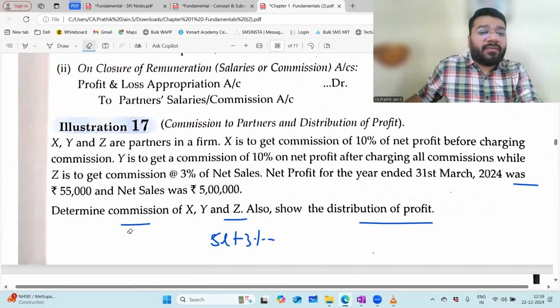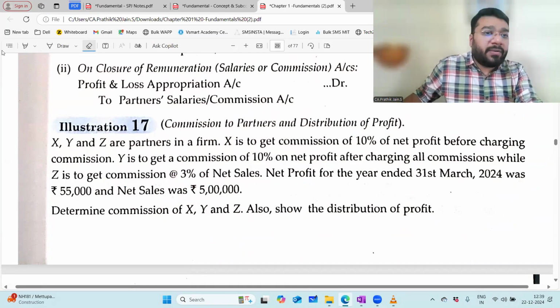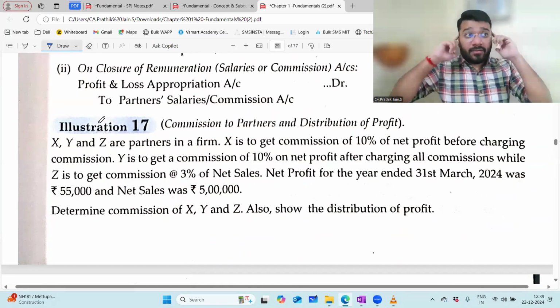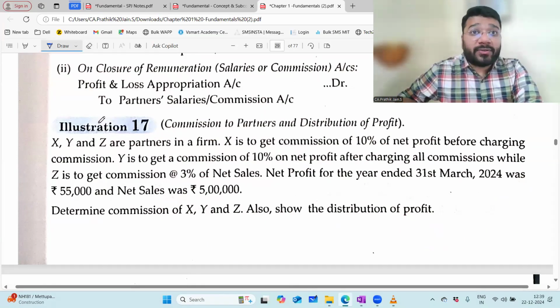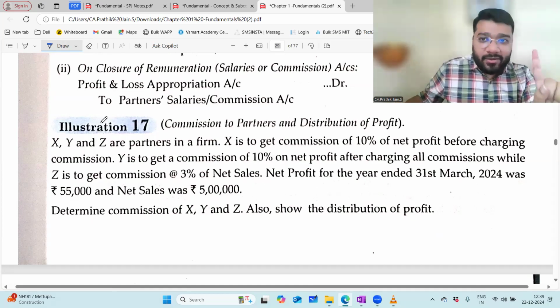Now, let's talk about X's commission. There's a mistake in this question, which I told you in the regular class also. So make a note, I'll ask you. Others, I'll repeat one more time today. What mistake have they done in this question? They're charging it after all commission. It should be before X and Y's commission. Yes, very good.